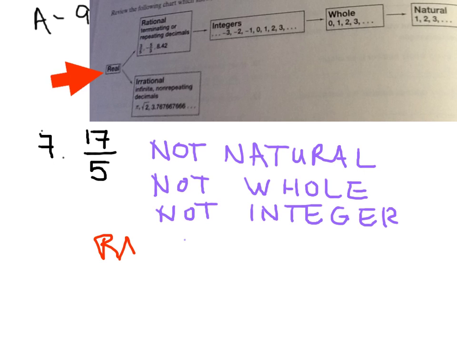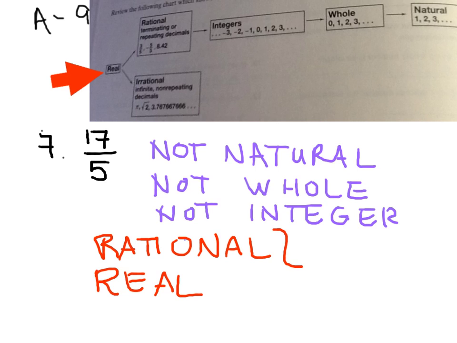And then I look at anything to the left here, and it has to be real. Every single number we deal with will, in fact, be real. So these are the two sets that 17/5 belongs to, rational and real.